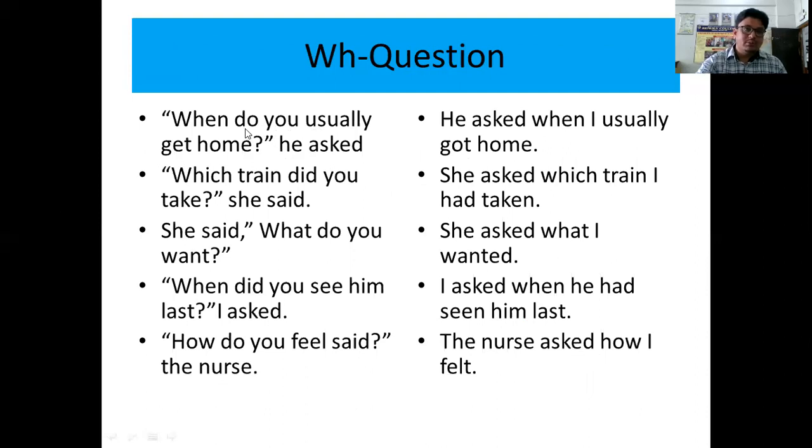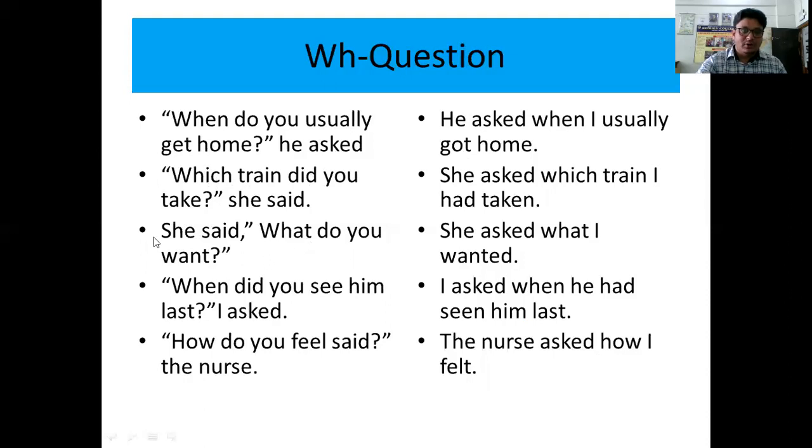Again, we have to remember that we are not supposed to convert do does into did. Instead, we are going to change V1 into V2. He asked when I usually got home. Which train did you take? She said. She asked which train I had. Why had? Did is the past tense of do does and said is the past tense of say. So the rule says V2 plus V2 had plus V3. She asked which train I had taken.